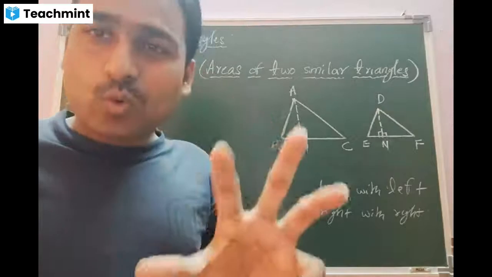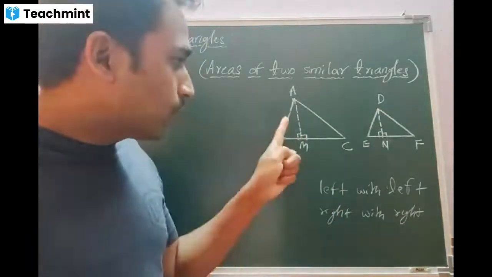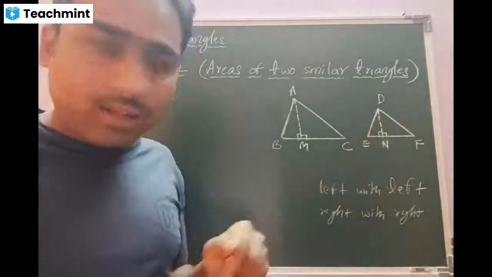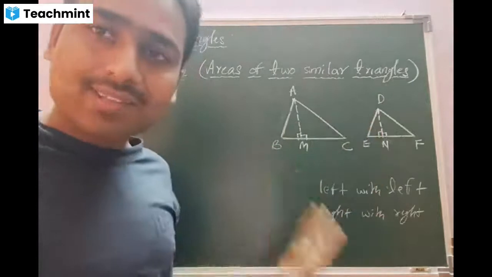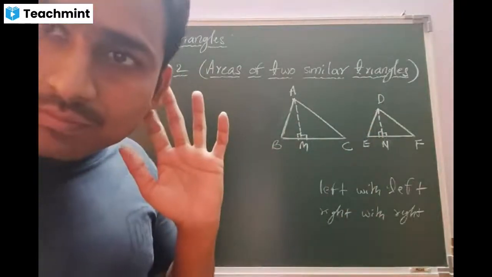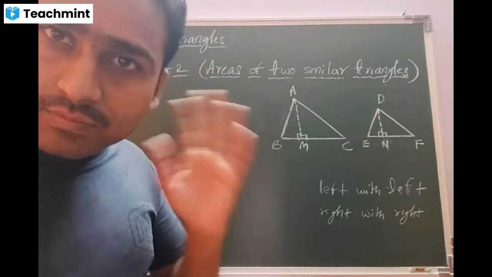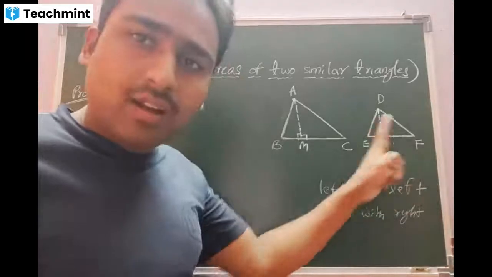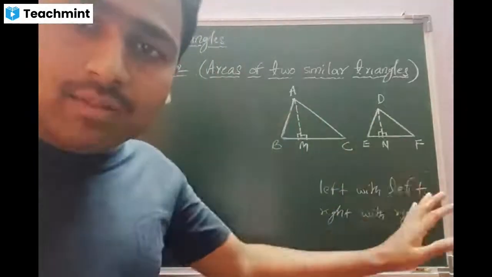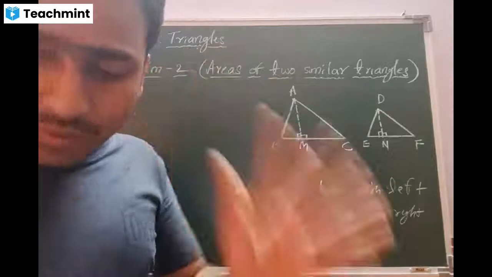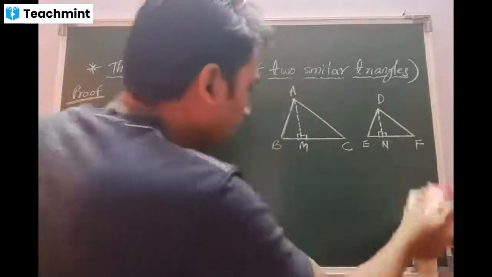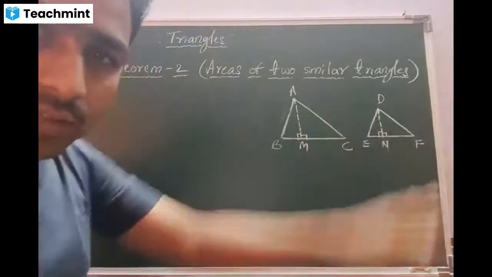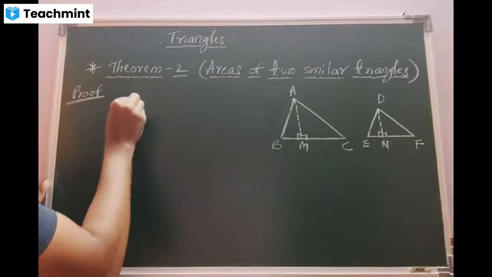Yes, sir. In the simple one, you can take ABM, one triangle, with DEN, the other triangle. Take these two triangles, prove that they are similar. Is that clear? Yes, sir. Or else, take ACM with DFN, prove that they are similar. Both ways are going to give you the answer. Clear, beta? Yes, sir. So tell me, beta, which one will be comfortable for you? Left with left or right with right? Right with right, sir.